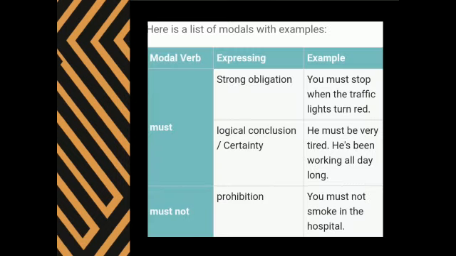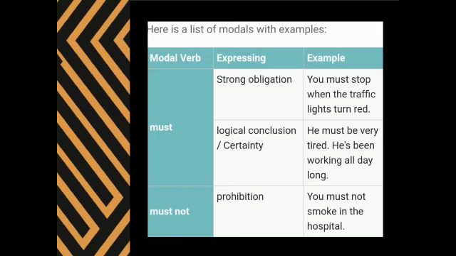Now let us see the list of modals with examples. The first one is must. It is a strong obligation. If a person wants to give a very strong obligation, he will use the word must. For example, you must stop when the traffic lights turn red. This is something everybody has to follow. So it is an obligation. We are using the word must here before the verb stop.